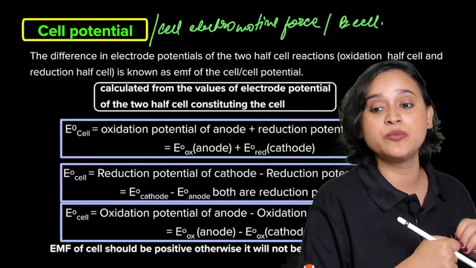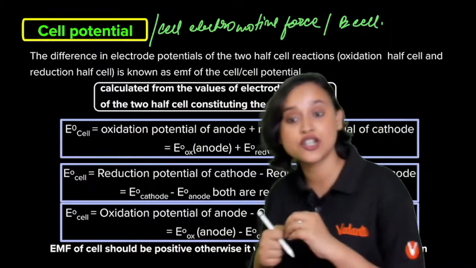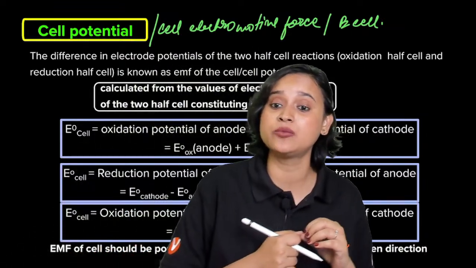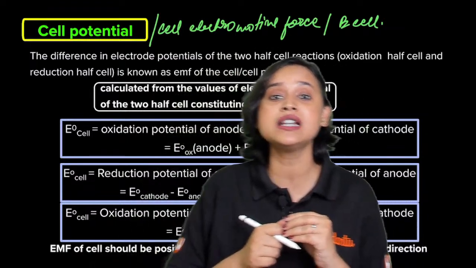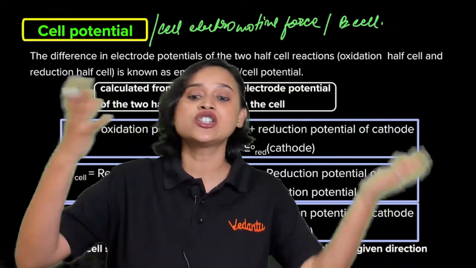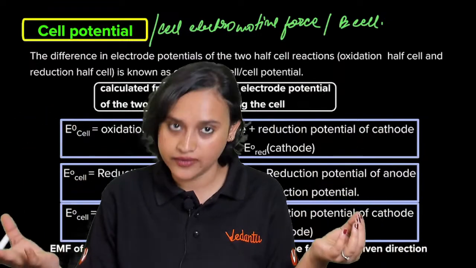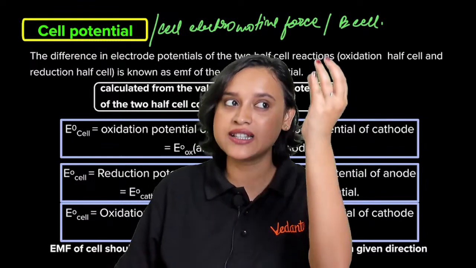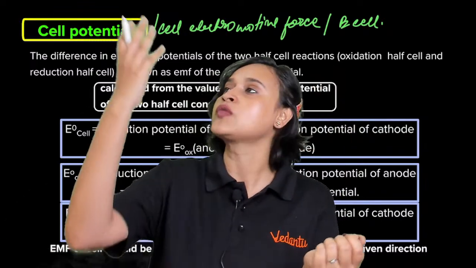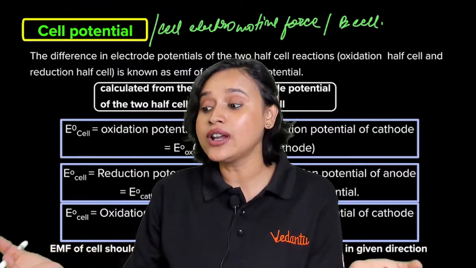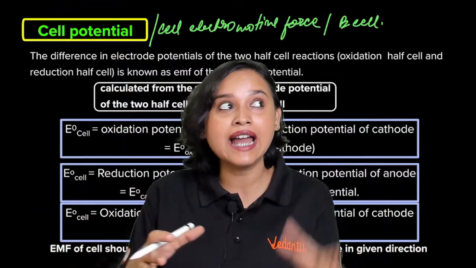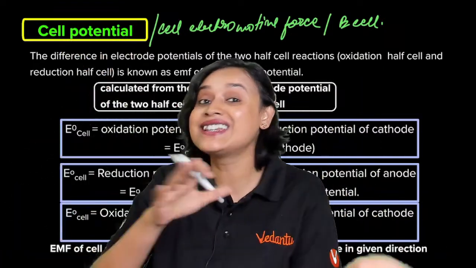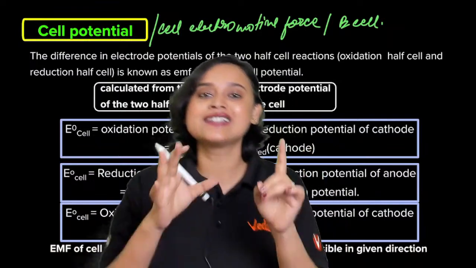So we are talking about cell potential. The cell potential can also be called cell electromotive force, or E cell. What is cell potential, guys? In layman's terms, it is the potential difference between the two electrodes of a galvanic cell. Just before this, we were talking about electrode potential, that means the zinc rod with zinc sulfate solution, copper rod with copper sulfate solution. Now, when we talk about cell potential, we mean the zinc rod, zinc solution, copper rod, copper solution together. What is the difference? That is your cell potential.